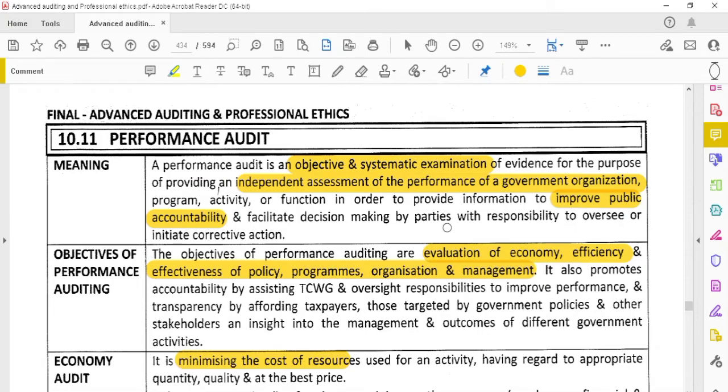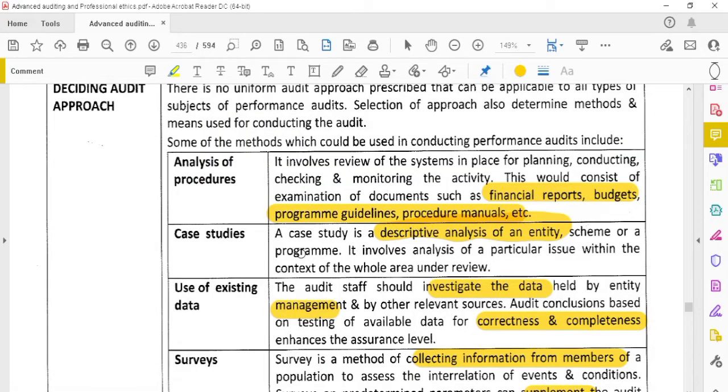This is the issues or performance audit. Performance audit is the objective and systematic examination of the performance of the government organization. Means in performance audit we will be assessing how the government organization is performing. About a organization, we have to read about the organization, we have to understand about that organization, and also if there is any issues in the organization, how we have to read about that issue, and also we have to review the issue, how they are solving the issue, what are the procedures they are following. That is the audit approach they has to apply.